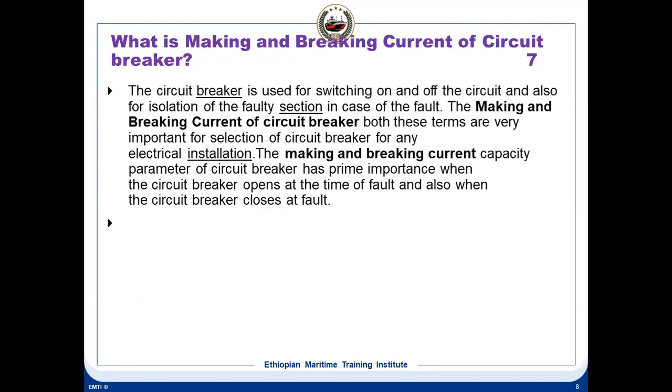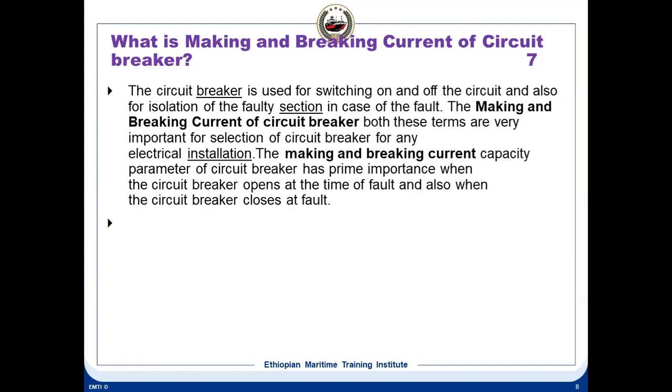Now, what is the making current of a circuit breaker? We have seen the ratings: rated voltage, rated current and rated frequency. These are the three things. The next one is the making current, and the other one is the breaking current. The circuit breaker is used for switching the circuit on and off, and also for isolation of a faulty section in case of a fault. That is the basic function of a circuit breaker.